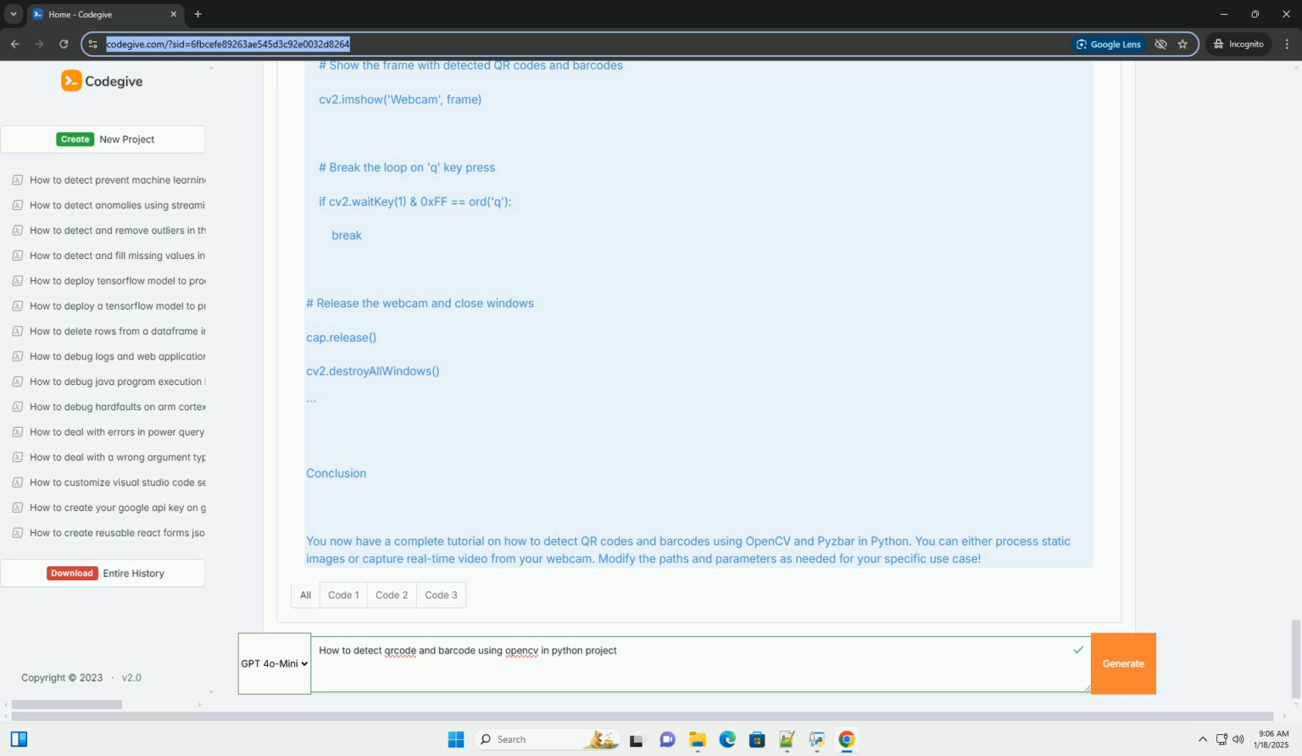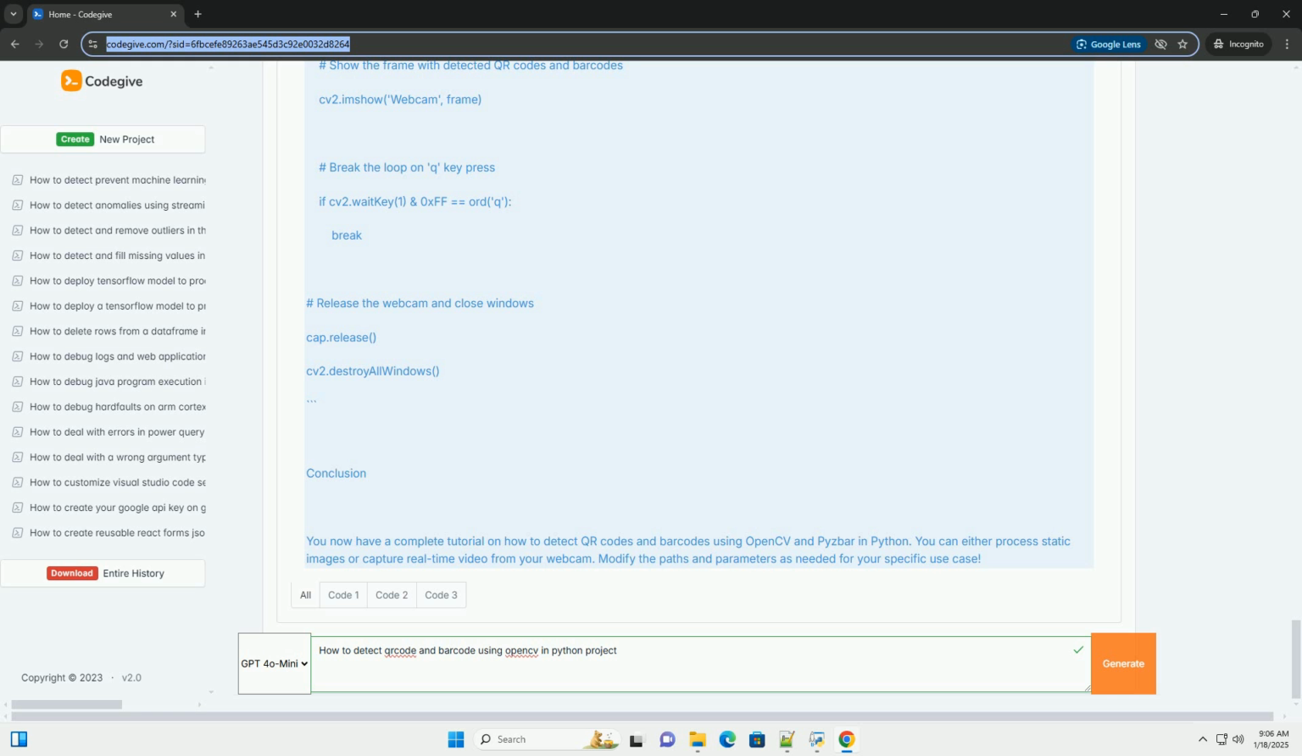Full code example. Here is the complete code that combines all the steps mentioned above. Using webcam for real-time detection. If you want to detect QR codes and barcodes using your webcam in real time, you can modify the code as follows.